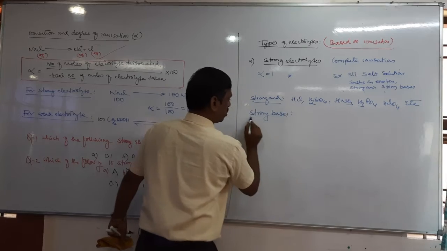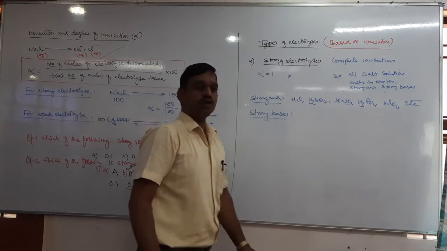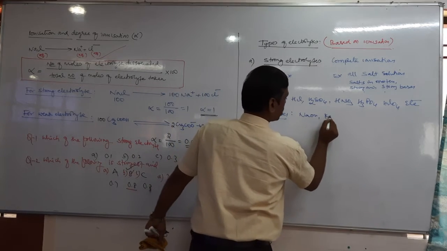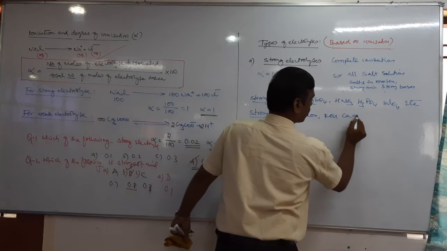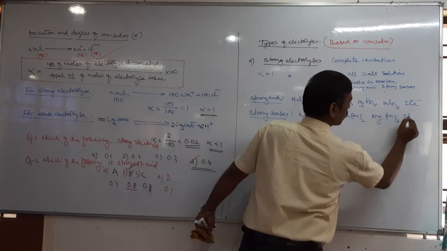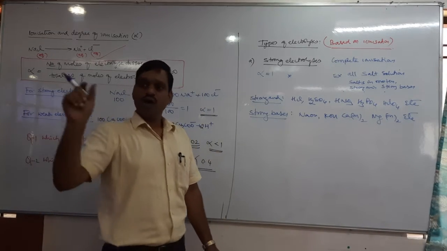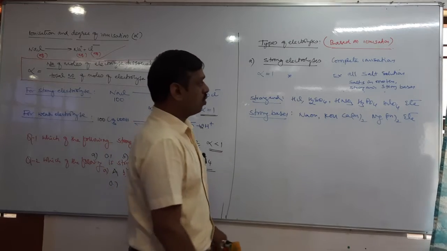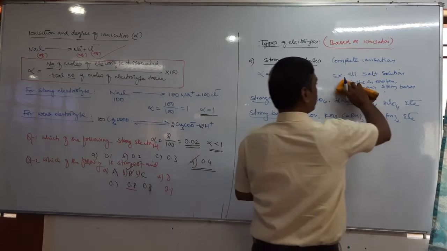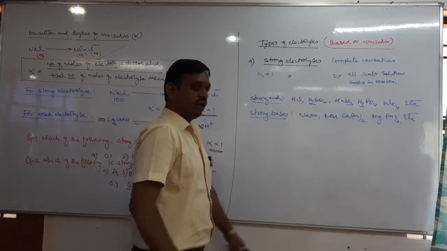So usually alkali metals and alkaline earth metals form strong bases. Alkali metal bases: sodium hydroxide, potassium hydroxide, calcium hydroxide, magnesium hydroxide, barium hydroxide, and many more strong bases. Therefore, all strong acids and all strong bases are strong electrolytes, even all salt solutions irrespective of nature. So all these are examples of strong electrolytes.